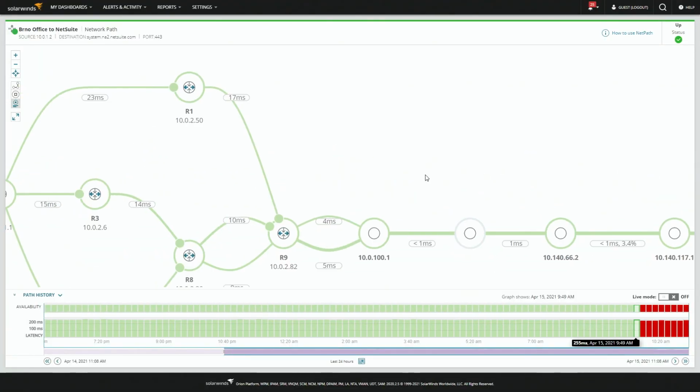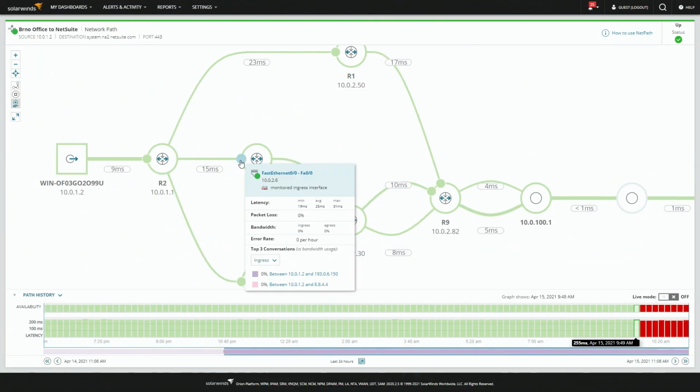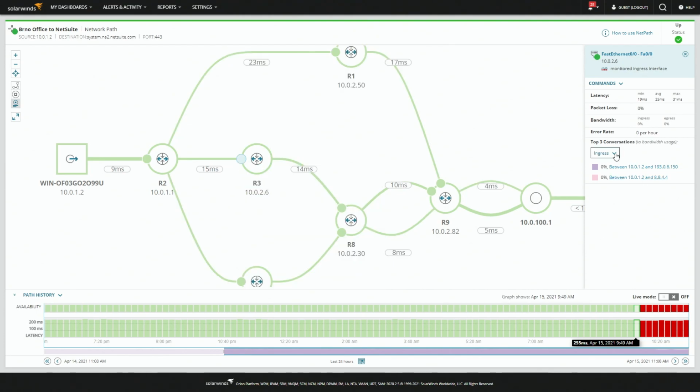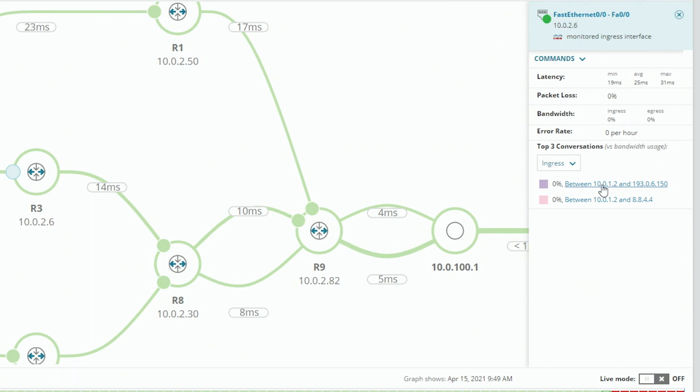And one other thing, I don't know that we had a good example, but he mentioned some integration. So we talked about the integration with NCM, our Network Configuration Manager. We also pull some data from the NetFlow Traffic Analyzer, NTA. So if one of these internal links over here is sending NetFlow, like the one he's got highlighted here, there's your conversations. You can see some of that high-level data. We're collecting flow on that interface so we can see what that NetFlow looks like. And if one of these happens to bubble up to 50, 60, 80%, you're like, whoa, whoa, whoa. You can actually click on this. It'll take you over to the NTA product and automatically filter for this device, this interface, between this conversation, for this time span.